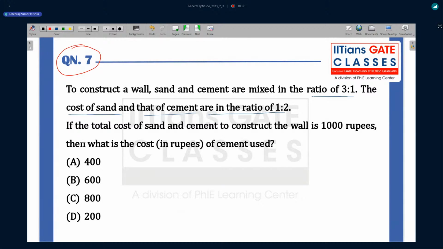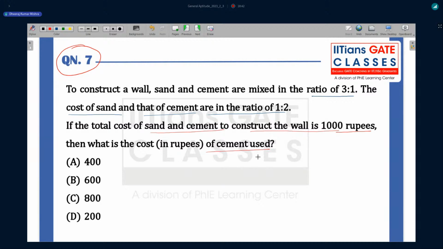So you did not attempt this question. It's okay, you can also skip some questions if you are not sure about that. But in that question there was an important piece of information that was false. So if the total cost of the sand and cement to construct the wall is 1,000 rupees, then what is the cost of the cement used?